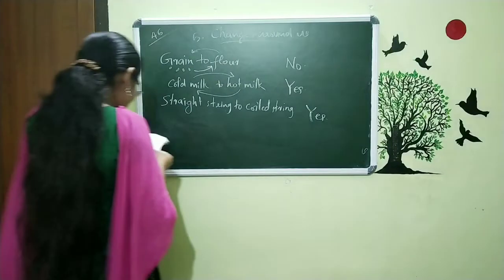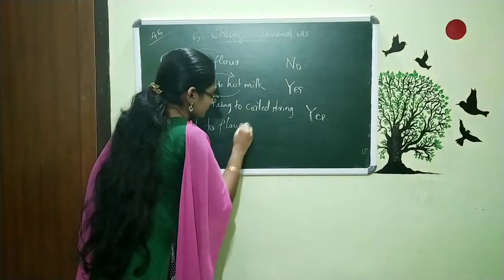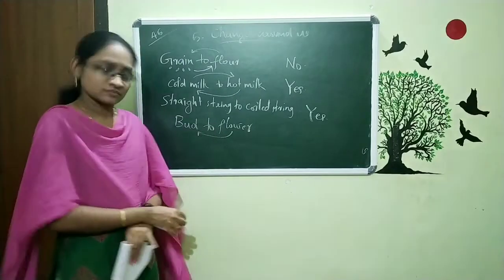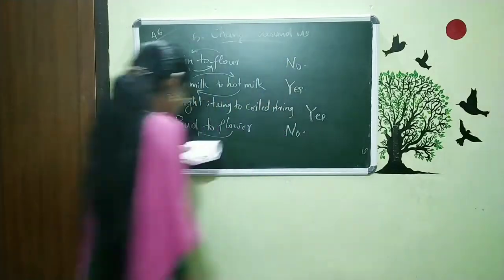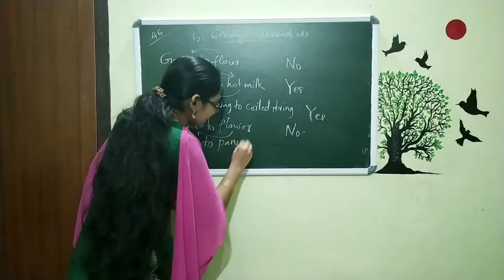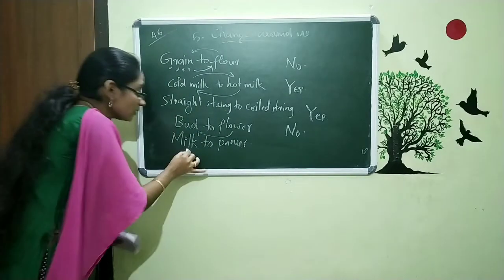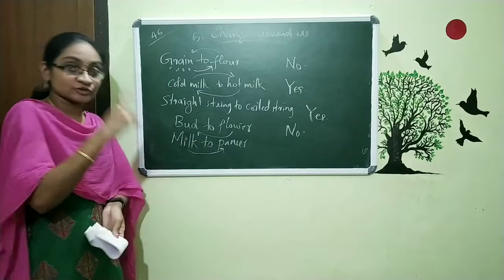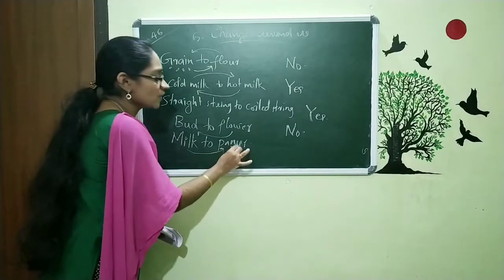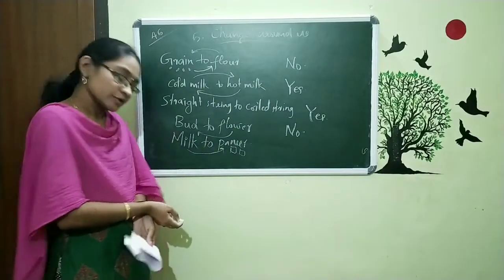Yes. And the next example is this, bud to flower. Is it possible to convert the flower back to bud? No. Next is milk to paneer. We are making this milk to paneer by adding some sort of chemicals and all. So, the conversion of milk to paneer is a type of change and the question is this, paneer is a type of solid substance and is it possible to reverse this paneer back to milk? No.